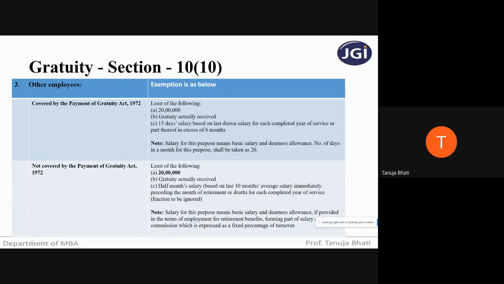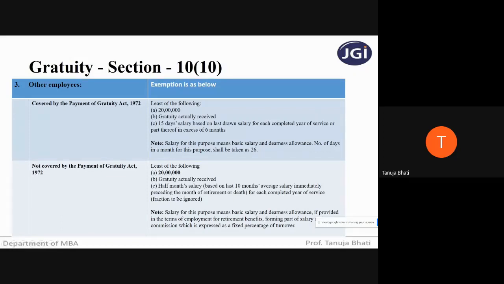Students, this limit last year was 10 lakhs. Now from this financial year, they have increased it to 20 lakh again. Actual gratuity received and half month's salary based on the last 10 months average salary immediately preceding the month of retirement or death for each completed year of service, fraction to be ignored.